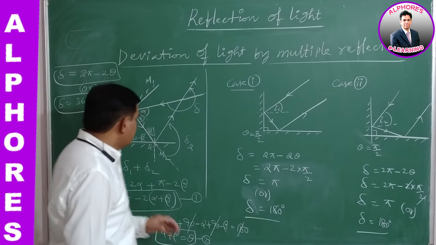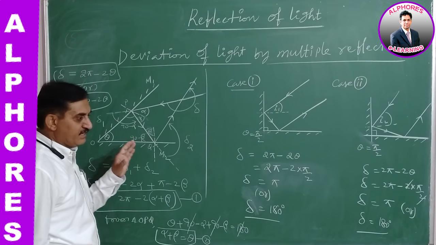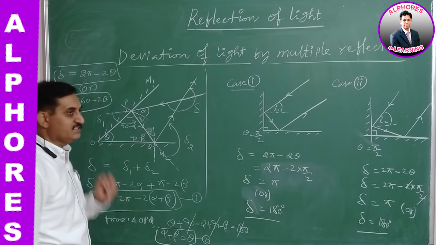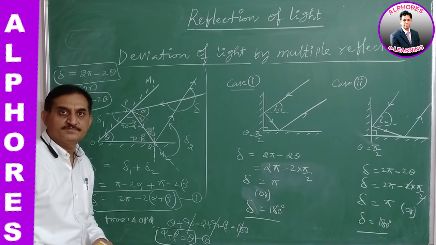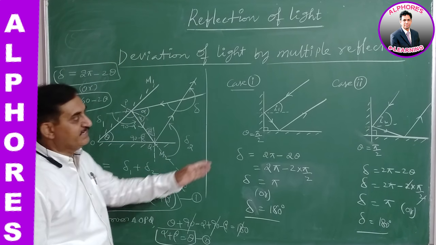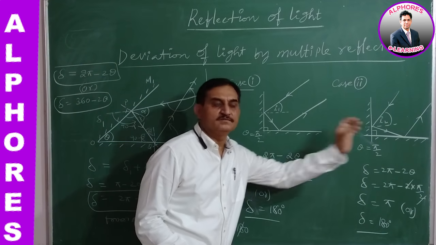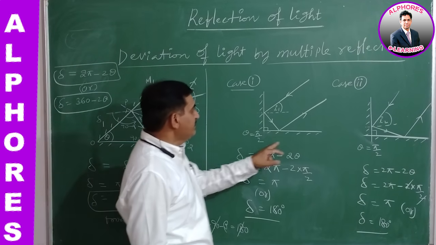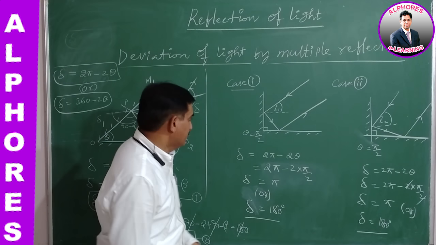And to understand this point, that the total deviation is independent of the angle of incidence, we can understand it by taking two cases here. Case 1: two plane mirrors are at right angles to each other.